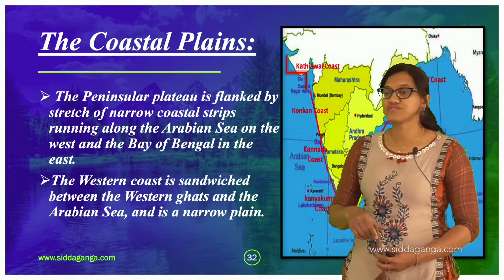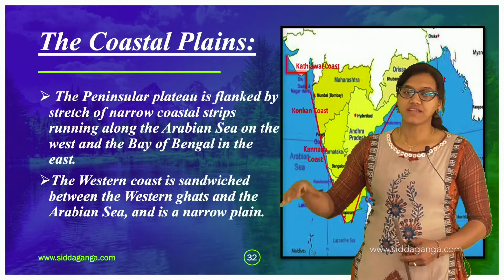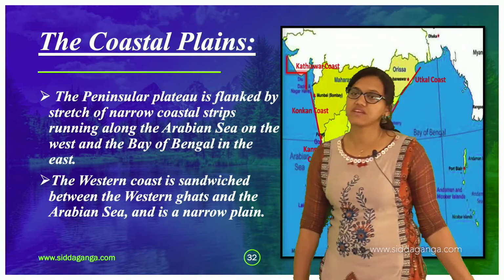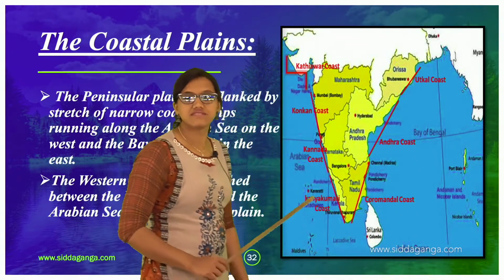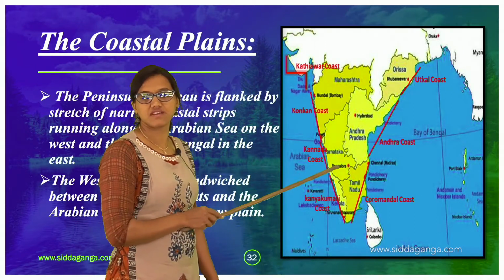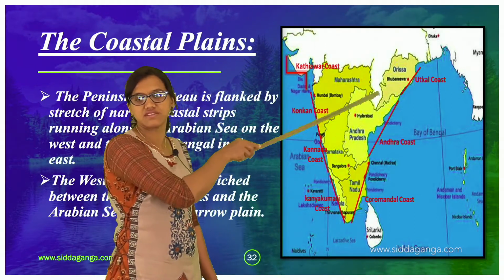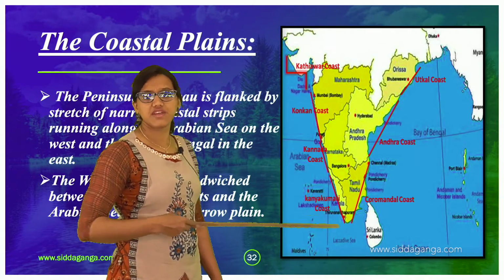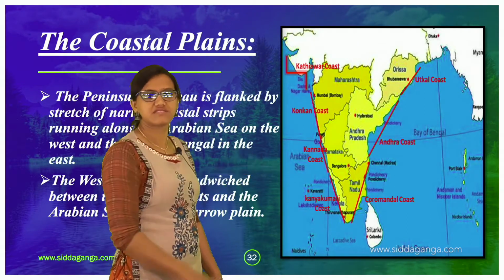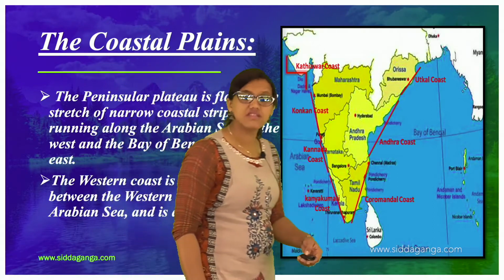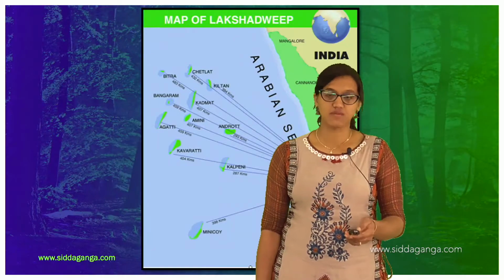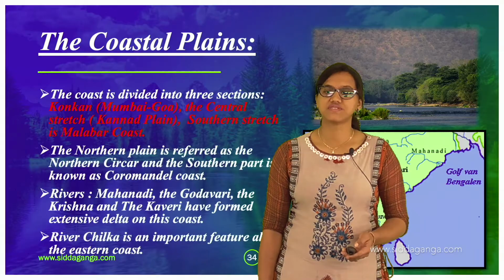The western coast is sandwiched between the Western Ghats and the Arabian Sea. The same thing happens here, right? You have the Eastern Ghats here, falling from Mahanadi till the Nilgiris, and here you can find the Bay of Bengal. So it is sandwiched again. That is the eastern coast. So that is all about the eastern and western coasts here.